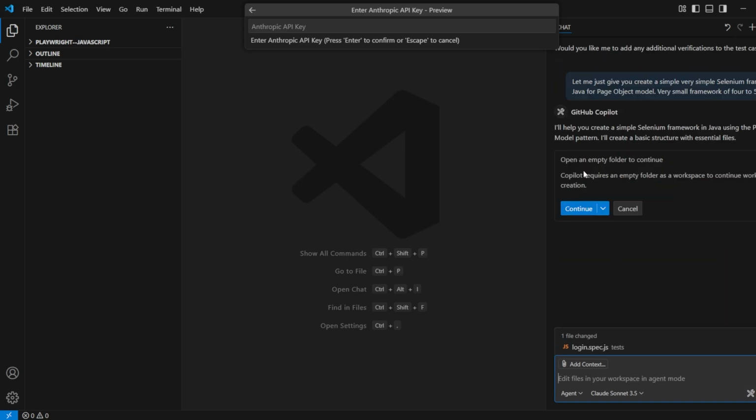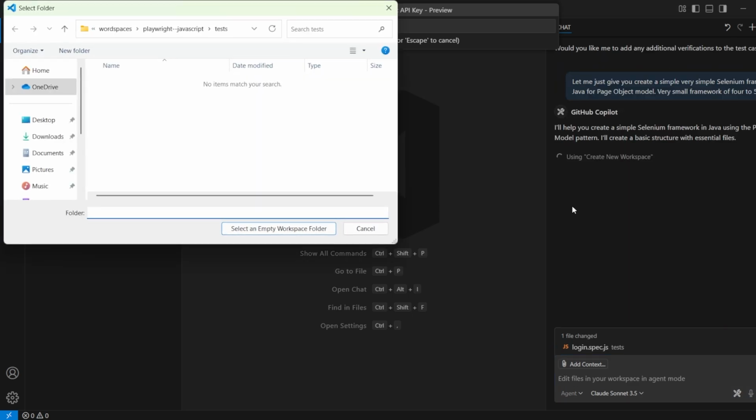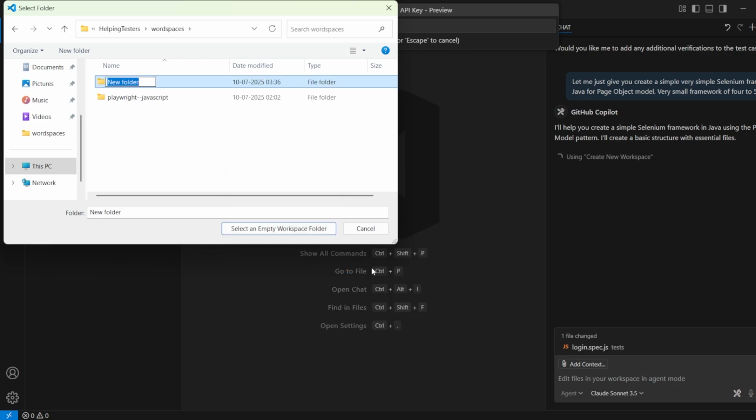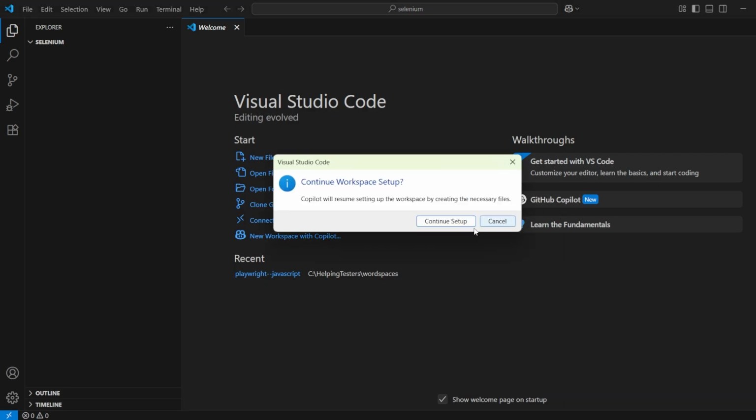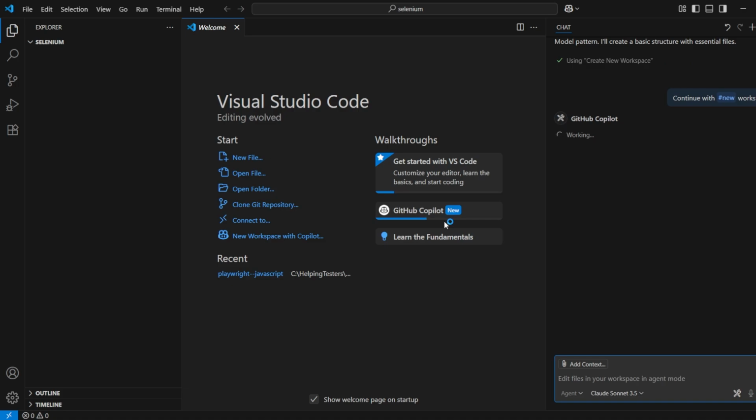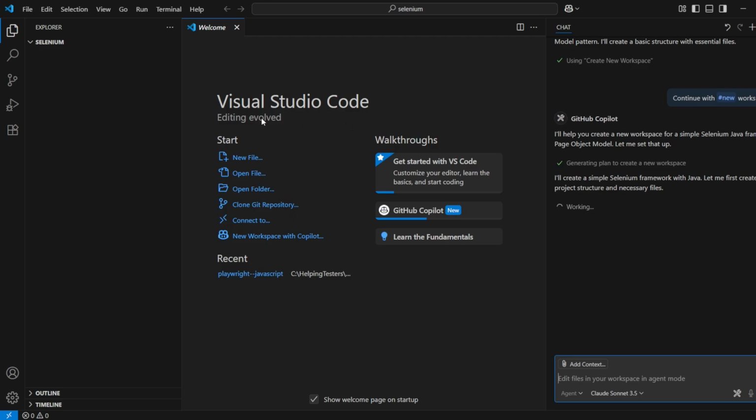So it is asking that you want to open an empty folder to continue. New workspace here, Selenium, and let me select this. So it has switched itself to that Selenium workspace and it is asking to continue. I say yes, continue please. So it will create a workspace for itself from the Selenium, right? It will be a page object model. If I've mentioned Java, yes, it will be in Java, while the earlier was in JavaScript and Playwright. Just stay with me 2 minutes and you will see its power.